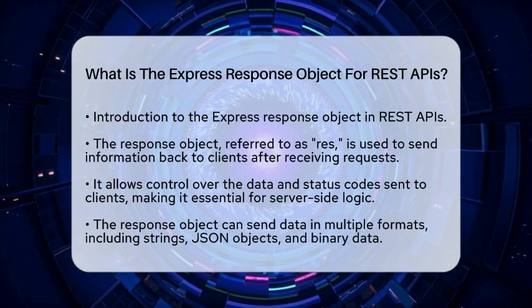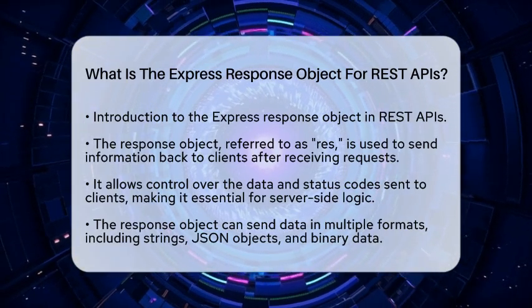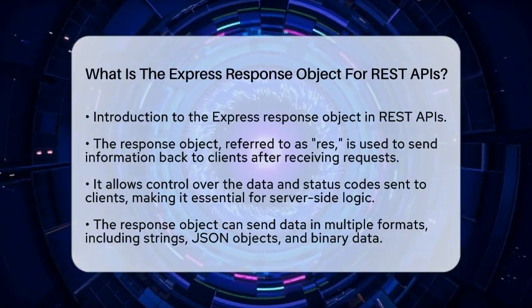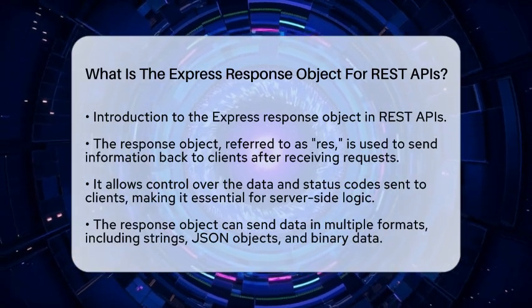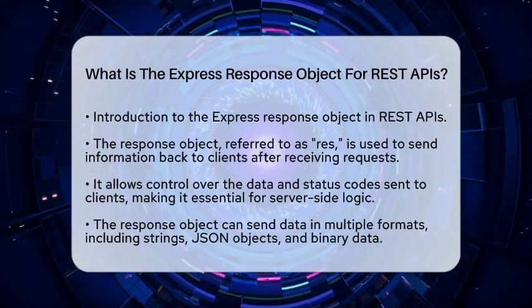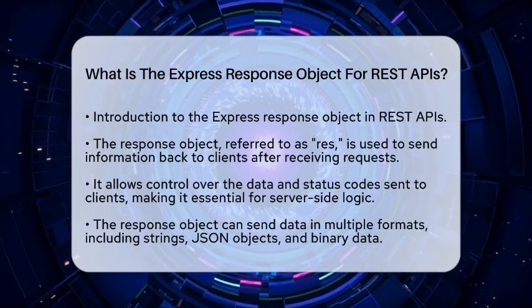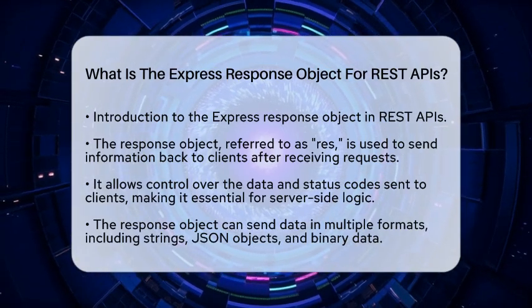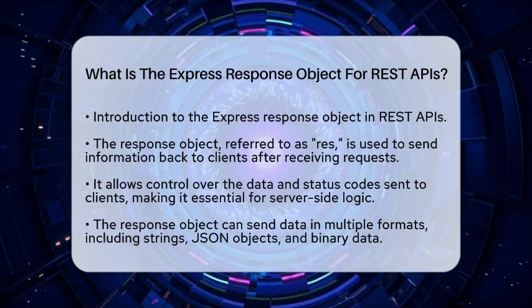The express response object, often called res, is what your application uses to send back information after receiving a request. It allows you to control what data and status codes are sent to the client. This makes it a key component in server-side logic for REST APIs.